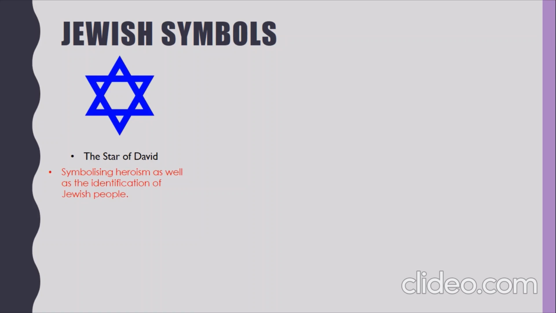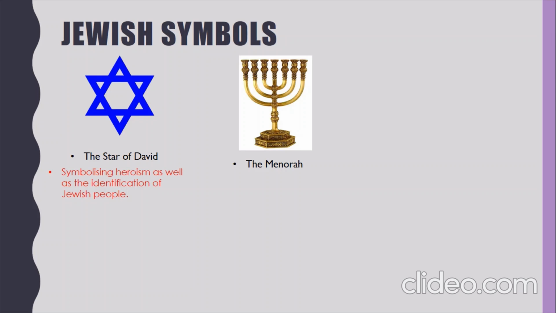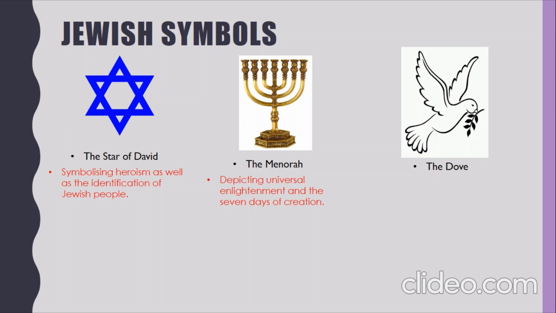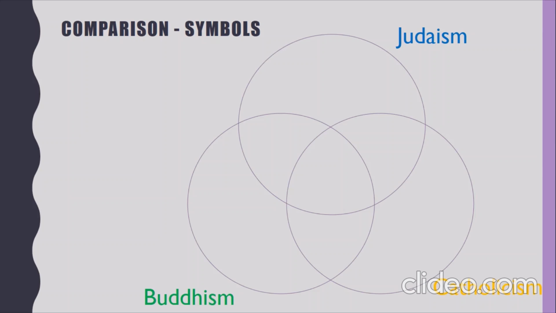In regards to Jewish symbols, the most instrumental ones are the Star of David, symbolizing heroism as well as the identification of Jewish people, the menorah, depicting universal enlightenment and the 7 days of creation, and they also believe in the dove with an olive branch in its mouth, depicting peace and the story of Noah's Ark. When comparing all three of these symbols, it is easy to see the relation between Catholicism and Judaism in their belief of the white dove and its symbolism towards peace.